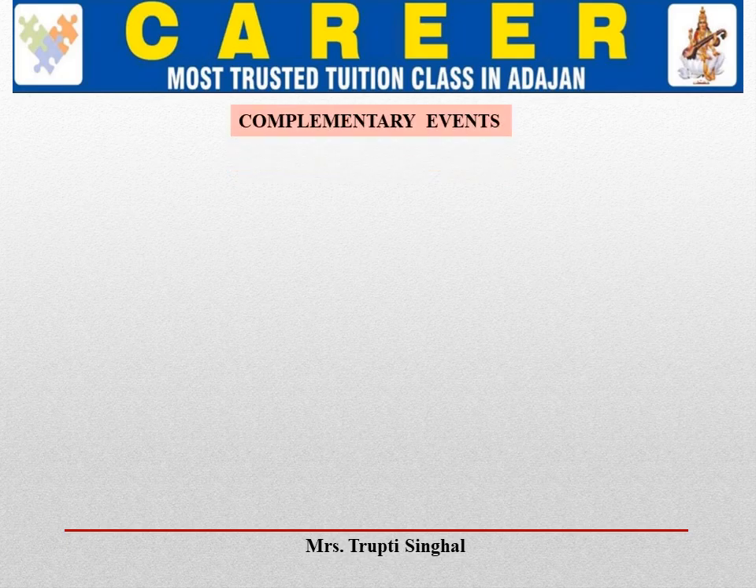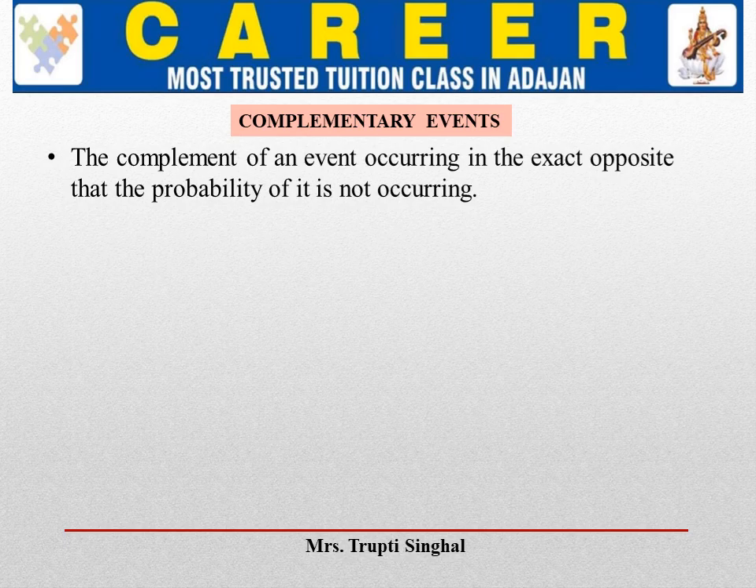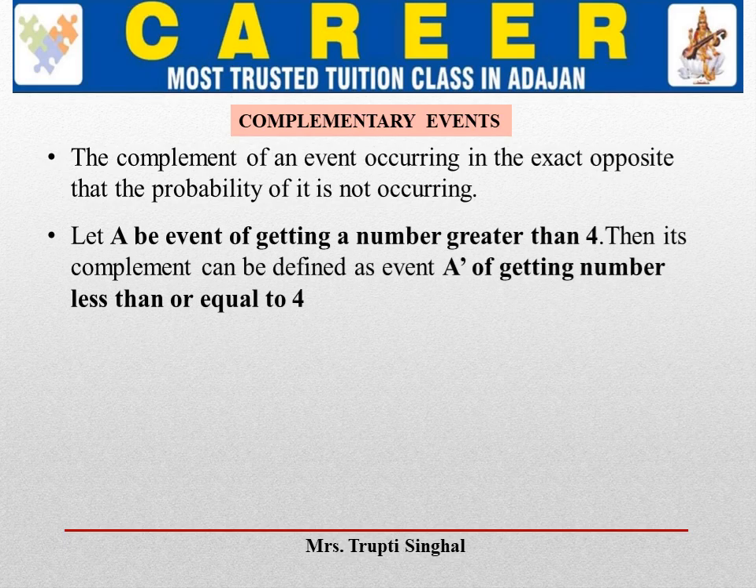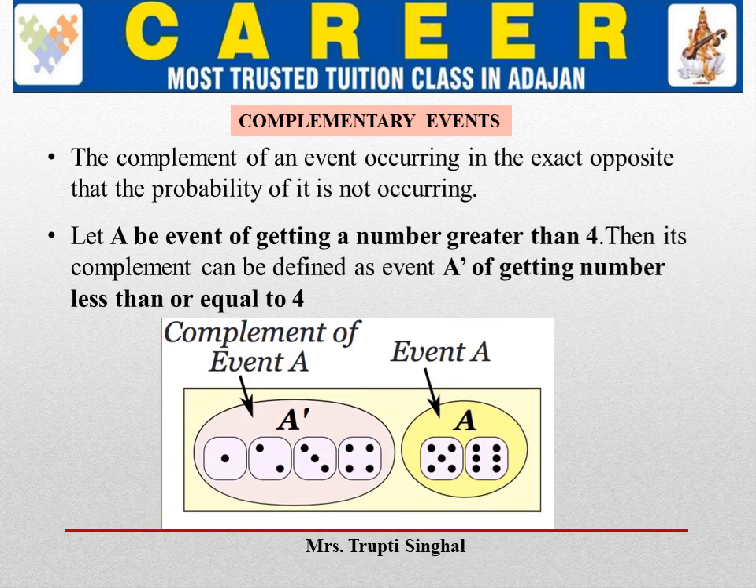Now, complementary event. One more important term. Complementary event basically means the opposite of another. The complement of an event is the exact opposite, that is, the event not occurring. For example, if I throw a die, let A be the event of getting a number greater than 4. Then the favorable outcomes are 5 and 6.